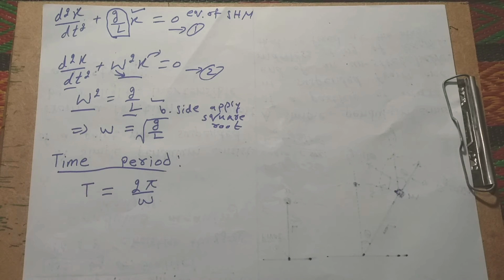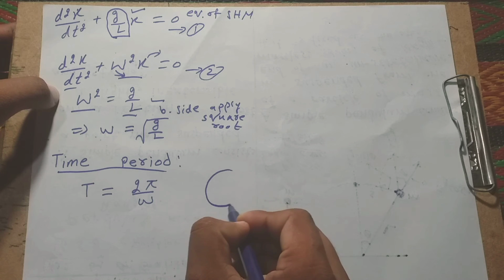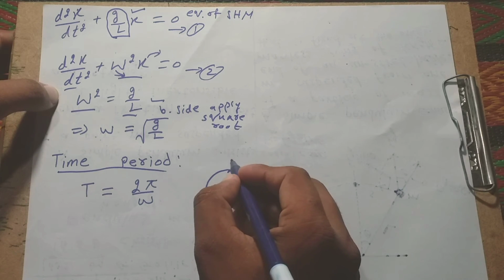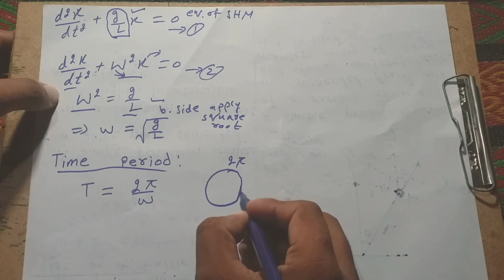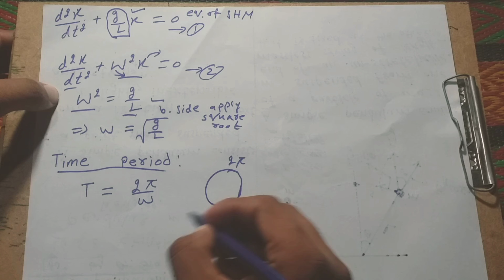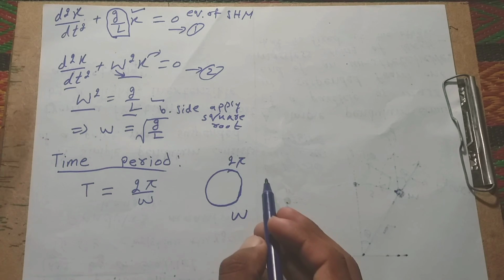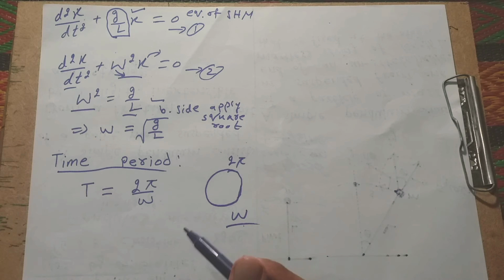The complete oscillation is known as the time period. This is a complete cycle. We know that the angle of a complete cycle is 2 pi, and omega is the angular frequency. Then T is equal to the total angle divided by the angular frequency, which is known as the time period.